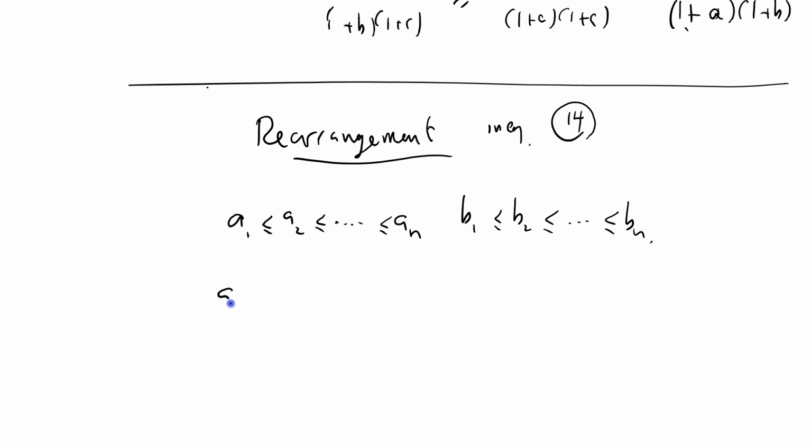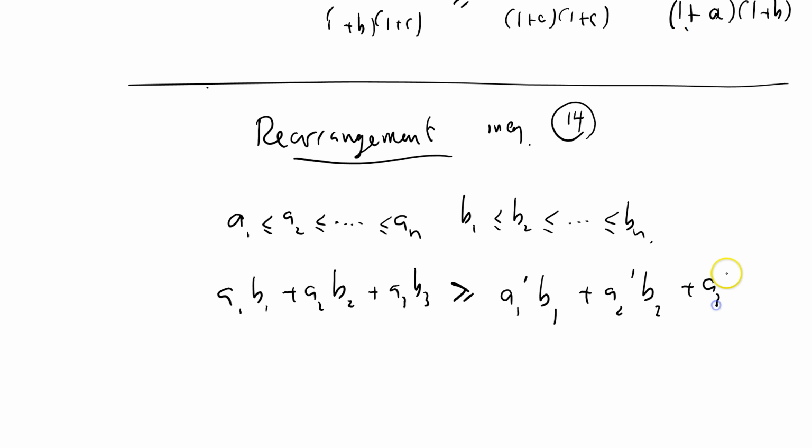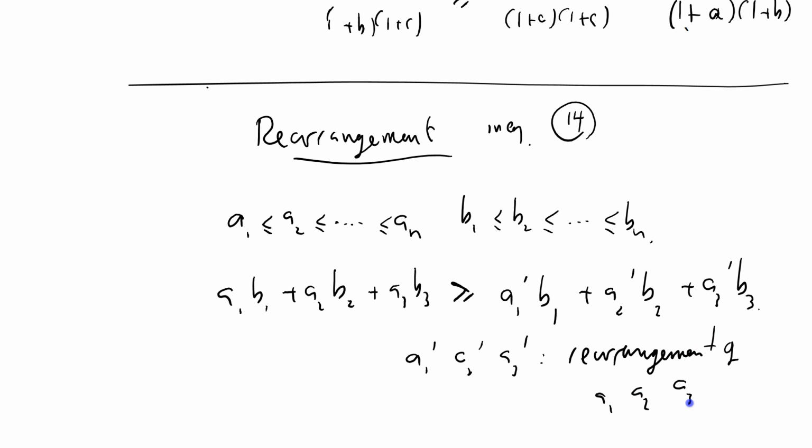And that tells me that A1 B1 plus A2 B2 plus A3 B3, you may as well stop at 3, is greater than or equal to A1' B1 plus A2' B2 plus A3' B3, where A1', A2', A3' is a rearrangement of A1, A2, A3. Okay, it's quite a powerful theorem, that.